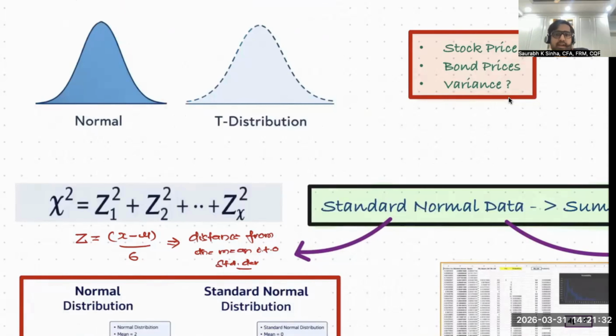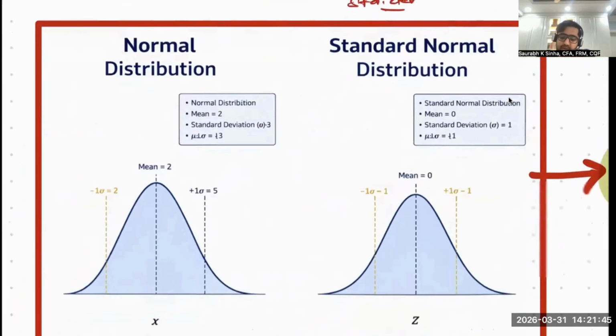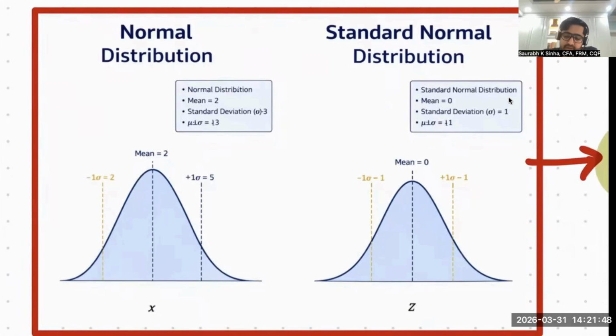So those z values, if you take the square of those z values and sum them up, it will follow chi-square distribution. Let's deep dive into z value or standard normal data. Now assume you have data which is normally distributed with a mean of 2 and a standard deviation of 3.